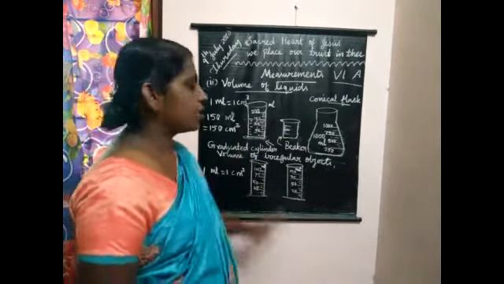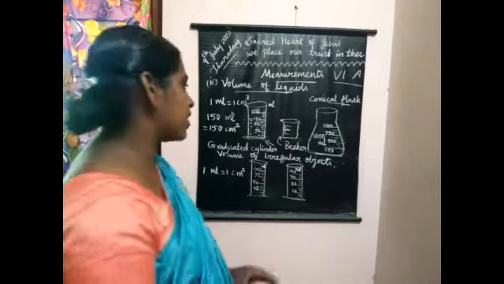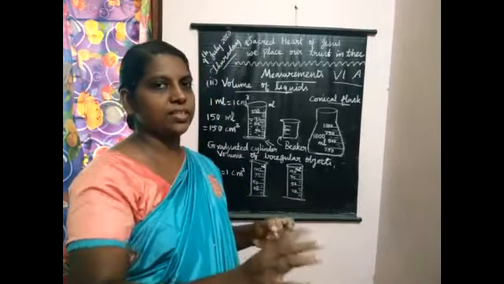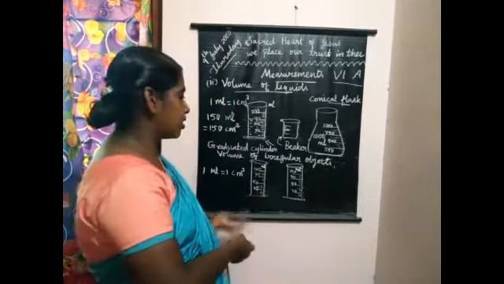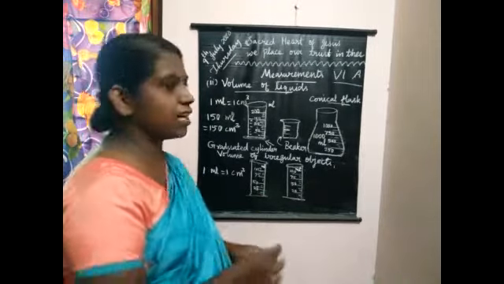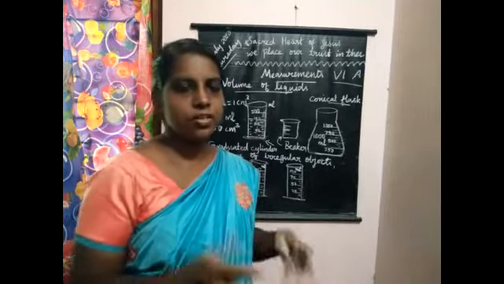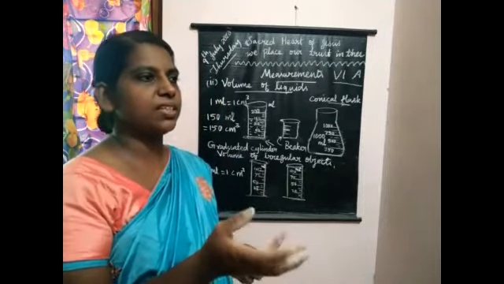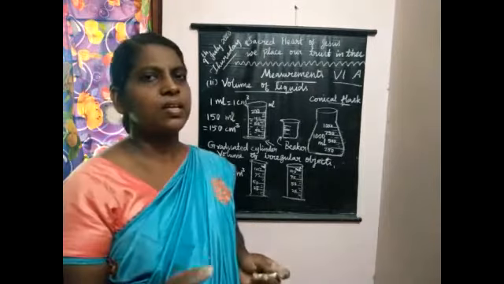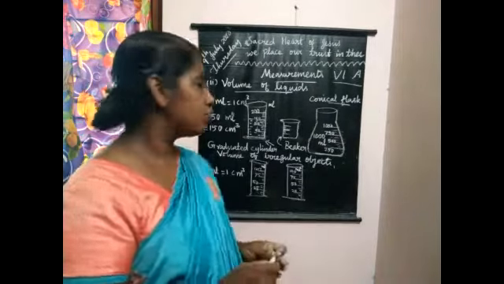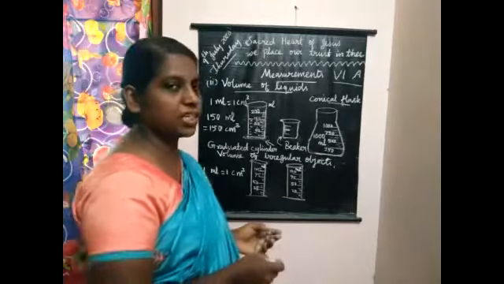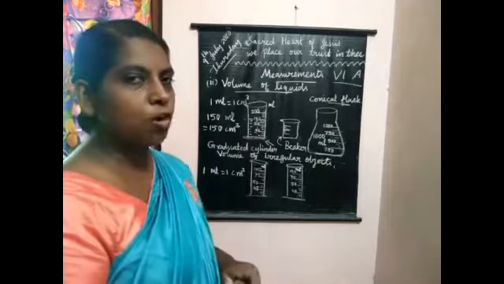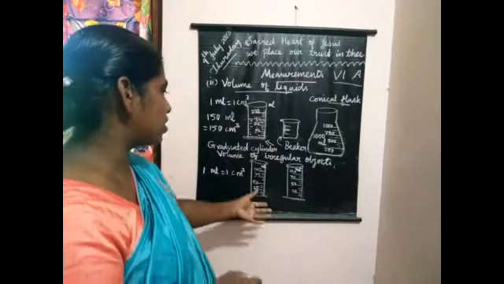And how to find the volume of irregular objects? If there is a regular object, we are able to find it very easily: length into breadth into height. Yes, regular objects, like a cube and all. But if we are taking some irregular objects like stone and all, we are unable to find it directly. Measuring the length, breadth and height is very difficult for us. So we are able to measure them by using this measuring jar and some water. Okay. So let me tell how to measure the volume of irregular objects using this